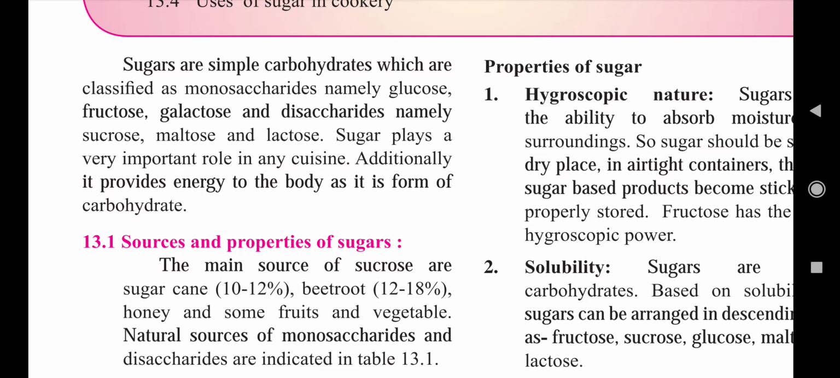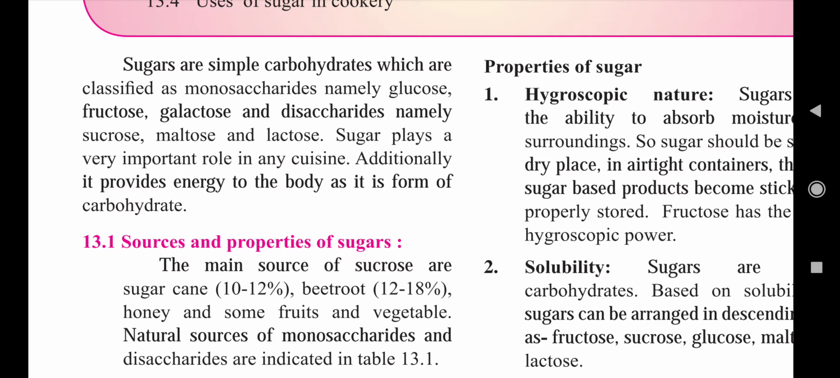So sugars are simple carbohydrates which are classified as monosaccharides, namely glucose, fructose and galactose. Okay, so basically we have seen the monosaccharides, disaccharides, oligosaccharides and polysaccharides in your carbohydrates unit. Monosaccharides are building blocks of carbohydrates. So these three are glucose, fructose and galactose. These are monosaccharides. And disaccharides, namely sucrose, maltose and lactose.